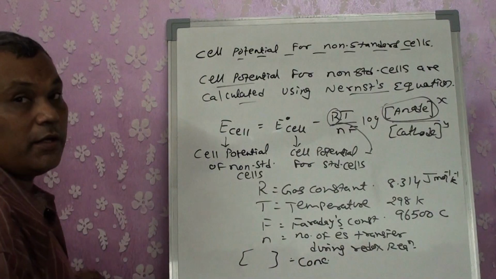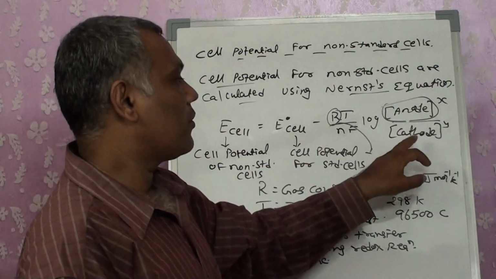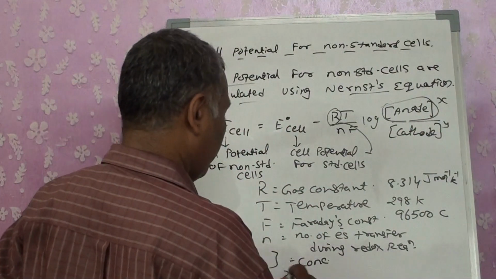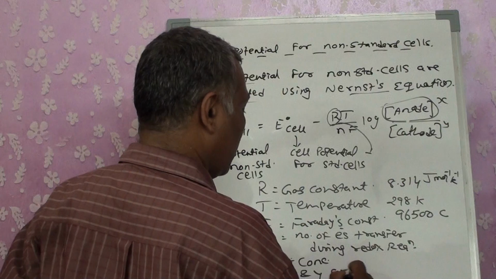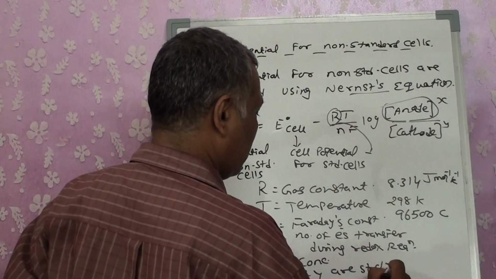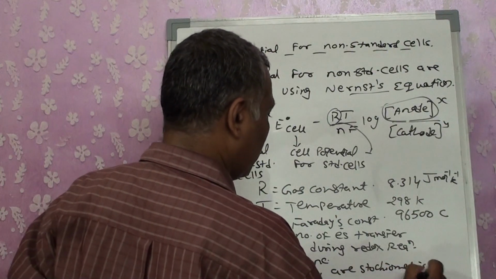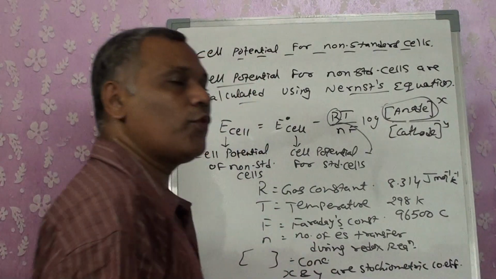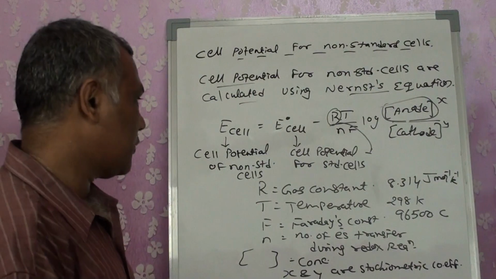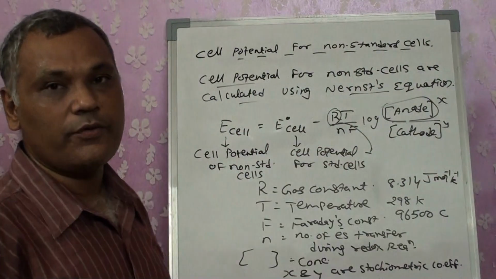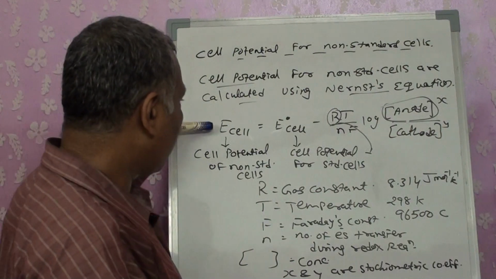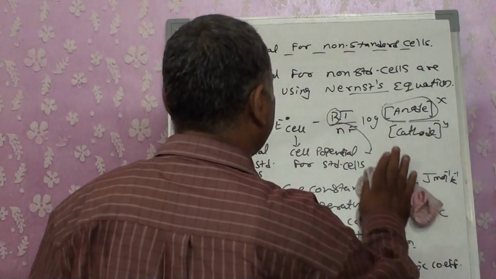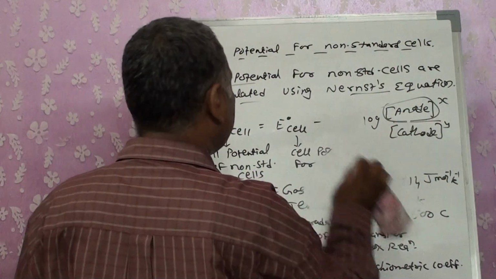They will indicate the concentration of anode and concentration of cathode, and X and Y are the stoichiometric coefficients that are used for balancing the reaction. So these are the terms, and this is what is considered to be the Nernst equation.